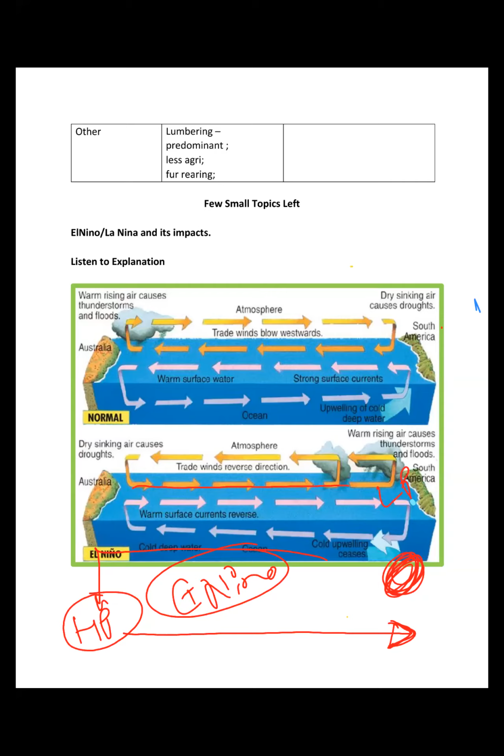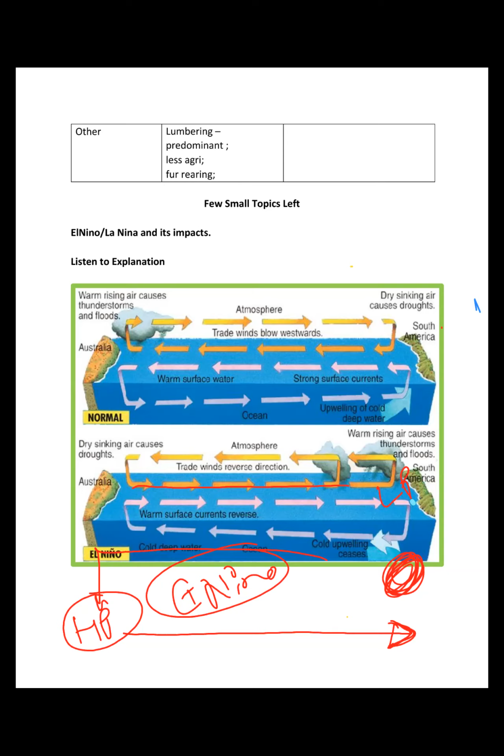Similar to El Nino, there is one condition which is known as La Nina. What happens in La Nina is that the normal conditions get very strong. So high pressure develops very strong in South America. As a result, there is very strong upwelling in that region, and as a result, very high fishing.